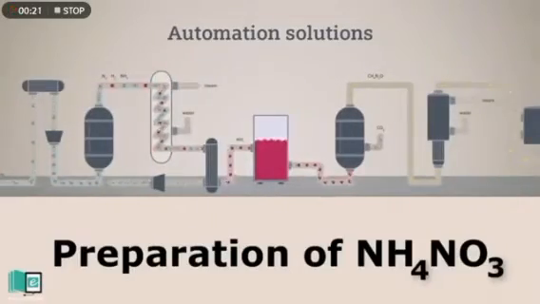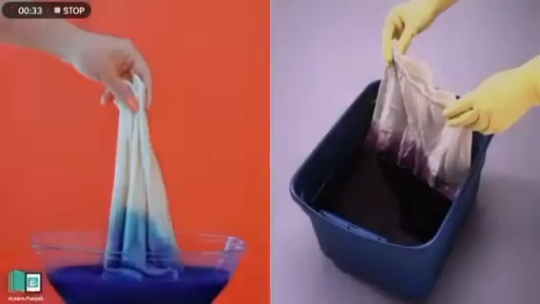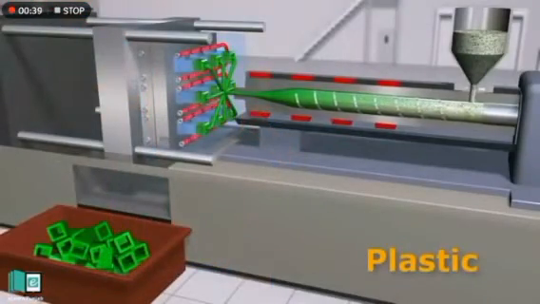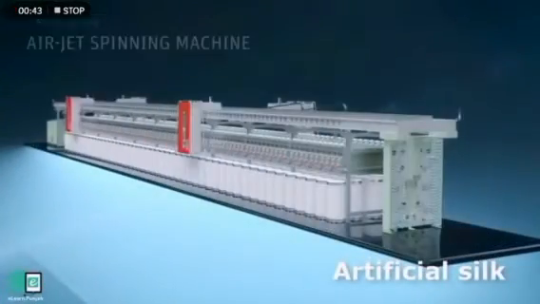Nitric acid is used in the preparation of explosives. Explosives are prepared with the help of nitric acid. Nitric acid is also used to prepare dyes, to dye the cloths, and plastic. With the help of plastic, various items are made.